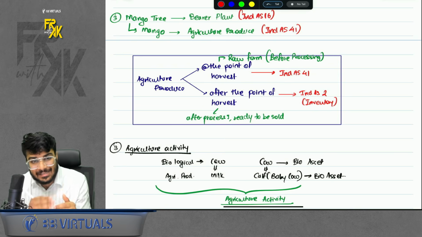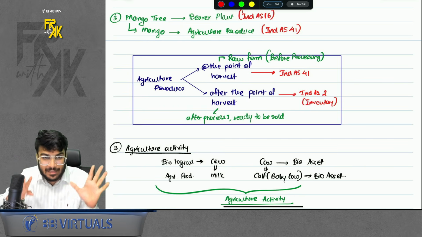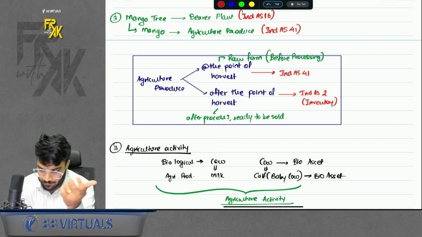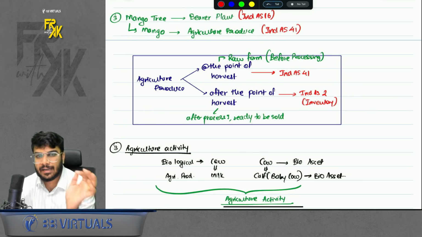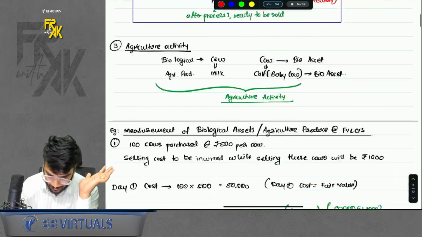But once the processing of that milk is done, once you add the water in it, once you add the chemicals in it, and then it is ready for sale. Once it is ready for sale after processing, it is after the point of harvest. Once it enters after the point of harvest, it becomes inventory. Okay, do remember that.